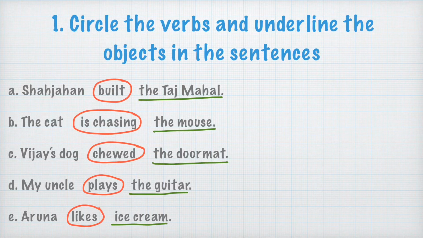Sentence number B, the cat is chasing the mouse. Here you can see is chasing is the verb and the mouse is the object. So again it is a transitive type of verb.